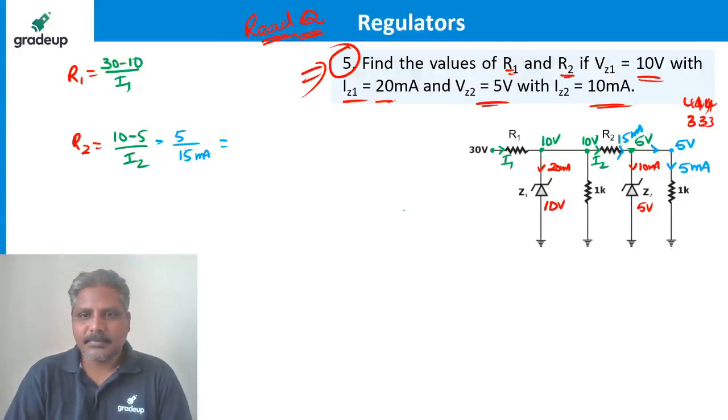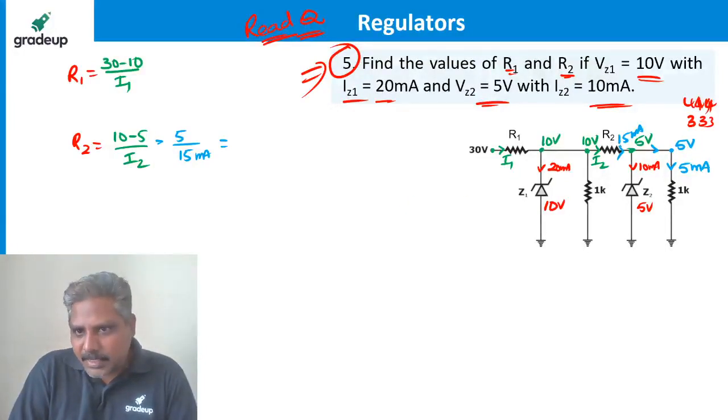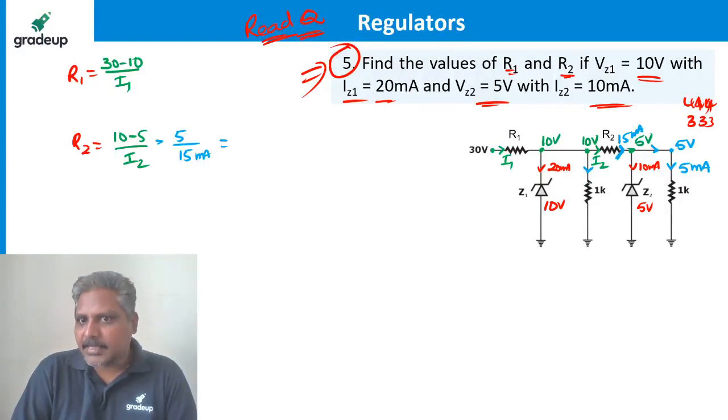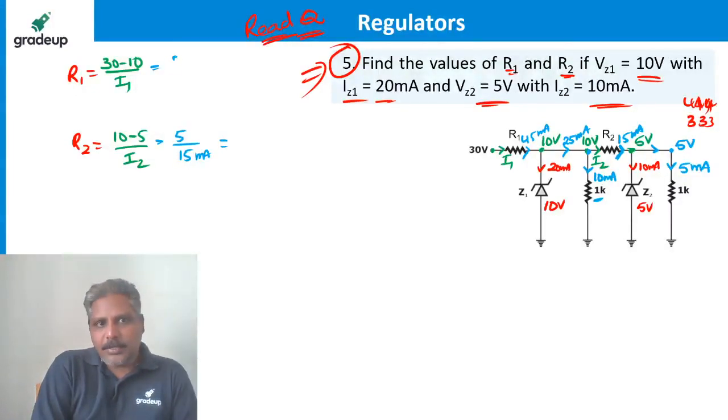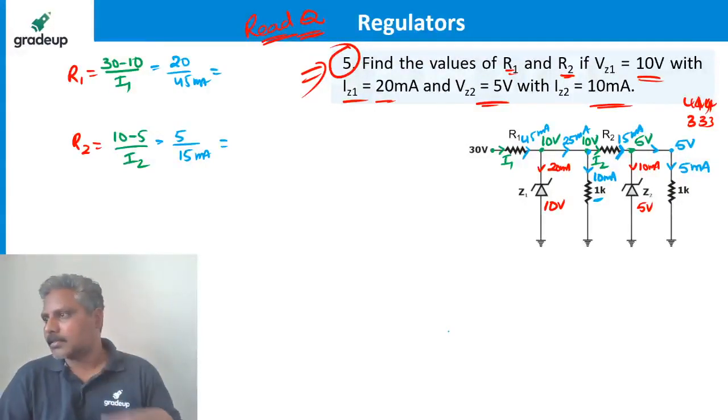Correct? Now, the current going this side is 15 milliampere. The current going this side is 10 milliampere, because 10 volts divided by 1K is 10 milliampere. So this side 15, this side 10, so this is 25 milliampere. If this side current is 25 milliampere and this side current is 20 milliampere, how much is I1? 45 milliampere. So the answer is 20 divided by 45 milliampere.